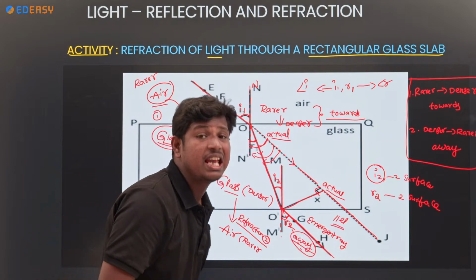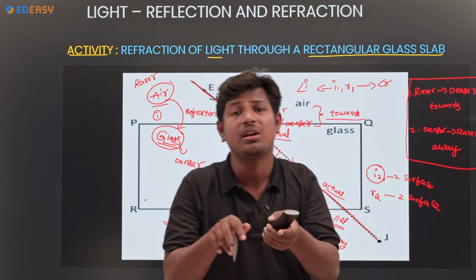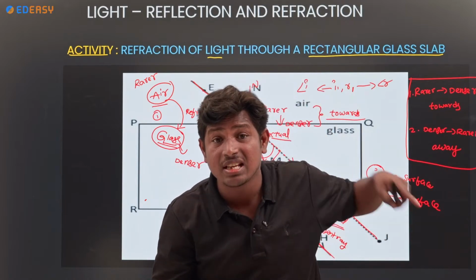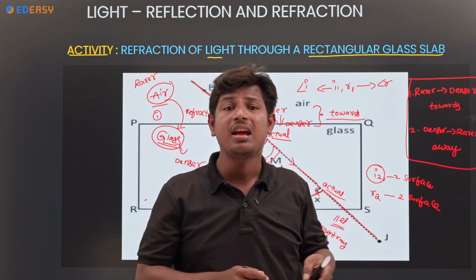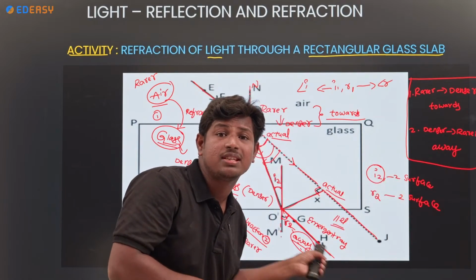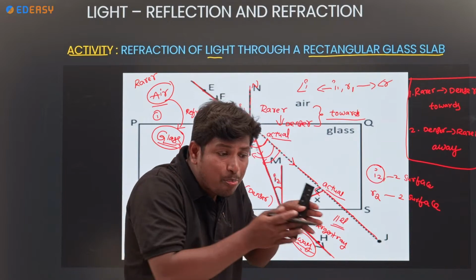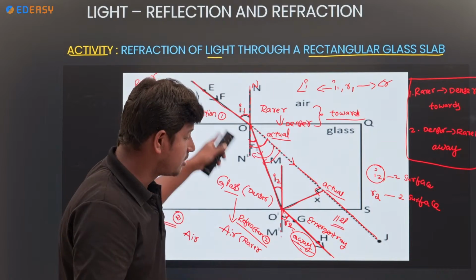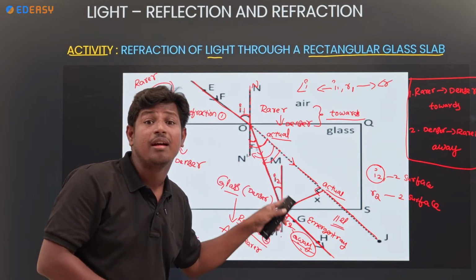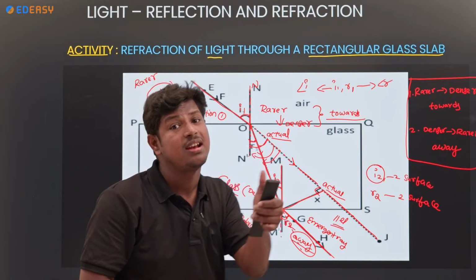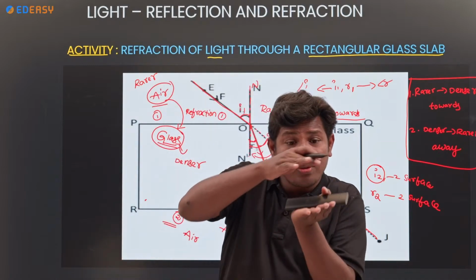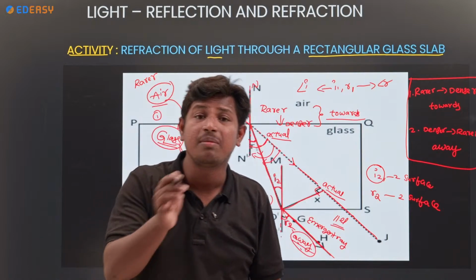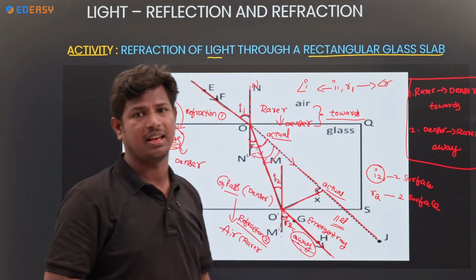So if a light ray travels through two parallel surfaces, the incident ray and the emergent ray are parallel to each other. This is only when the two surfaces are parallel, and it also depends on the incident angle.